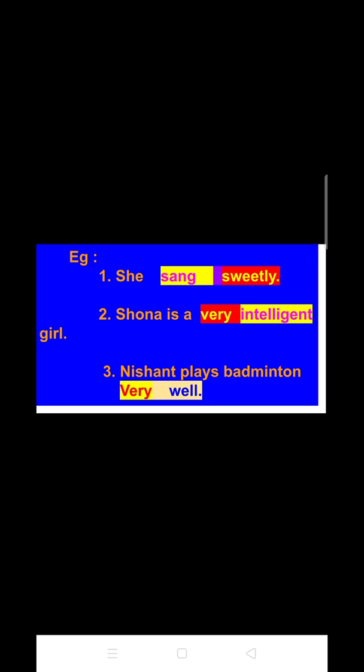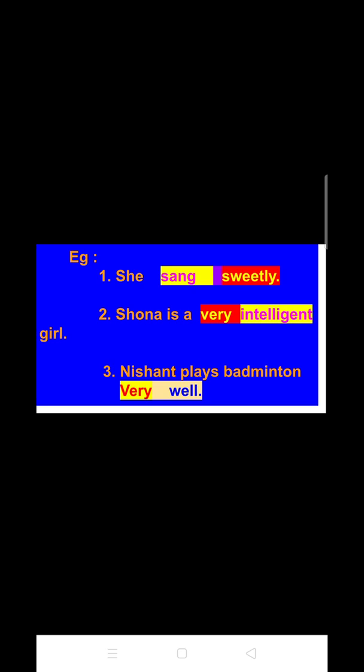Now go to the second example. Shona is a very intelligent girl. Here you can see that the word intelligent is an adjective, and the highlighted word, very, it is providing a new meaning to the adjective intelligent. Now proceed to the third example, that is Nishant plays badminton very well.